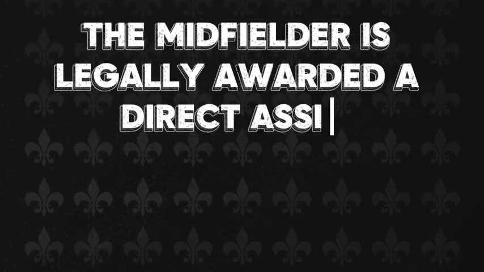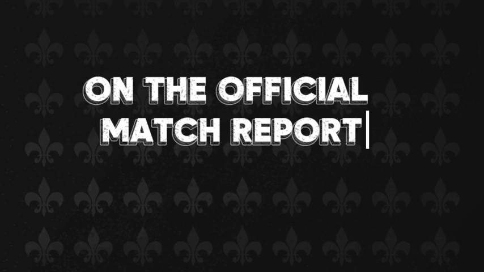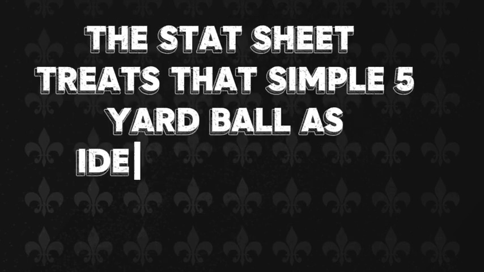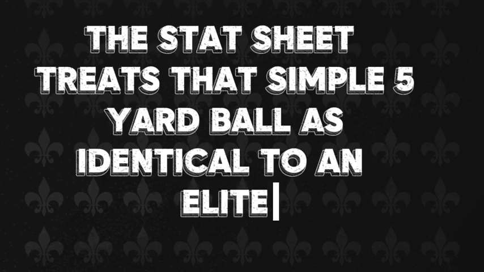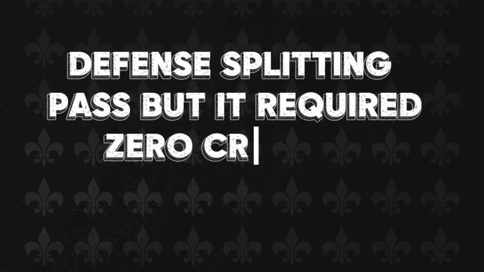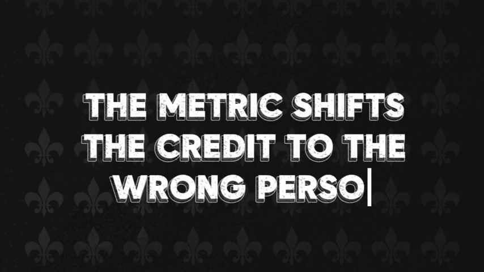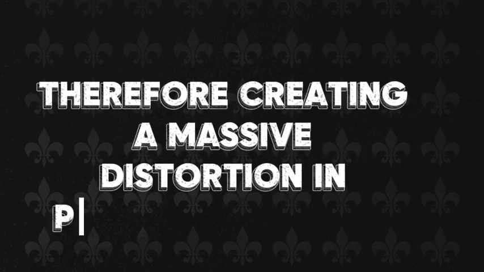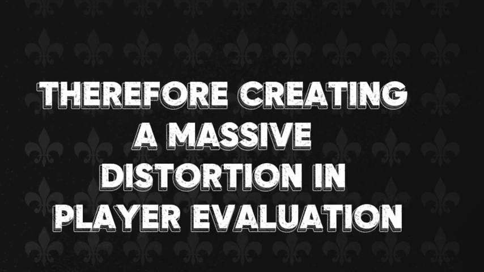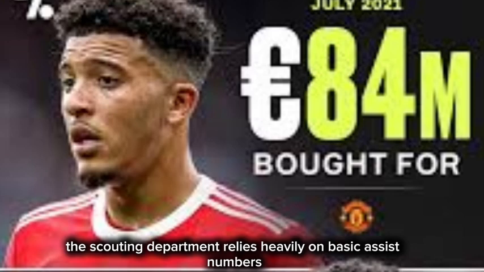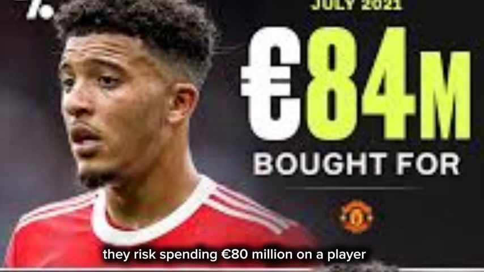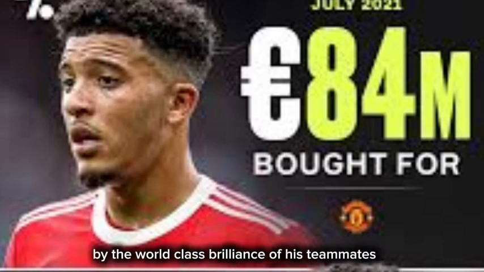Because the winger scored, the midfielder is legally awarded a direct assist on the official match report. The stat sheet treats that simple 5-yard ball as identical to an elite defense-splitting pass, but it required zero creative vision. The metric shifts the credit to the wrong person, therefore creating a massive distortion in player valuation. If a scouting department relies heavily on basic assist numbers, they risk spending €80 million on a player whose stats were completely padded by the world-class brilliance of his teammates.